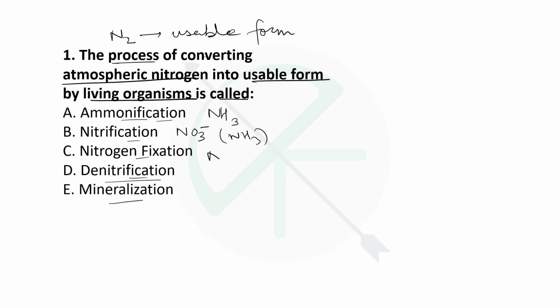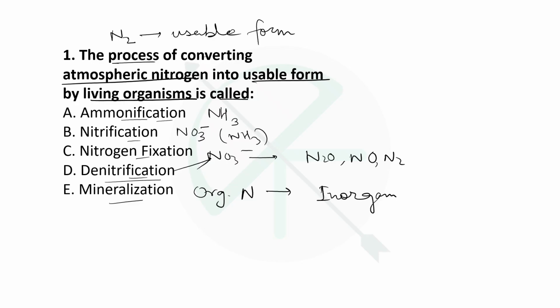It is the formation of nitrate to other nitrogenous compounds like N2O, nitrogenous oxides, right? Or N2. This is denitrification. And what is mineralization? It simply means the conversion of organic nitrogen to inorganic forms, right?